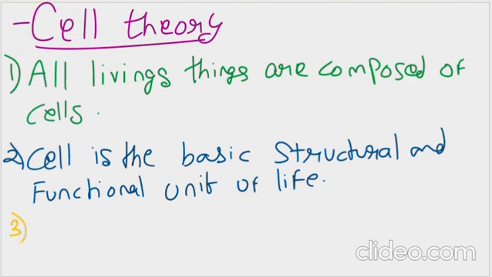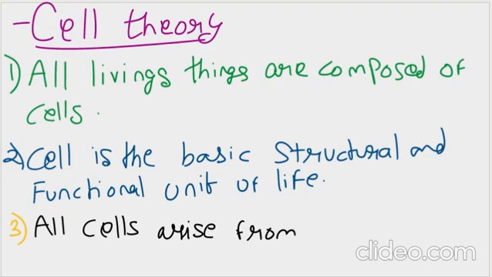Now let's see the third principle. Okay, let me change my pen. The third principle was given by Rudolf Virchow, that all cells arise from pre-existing cells.